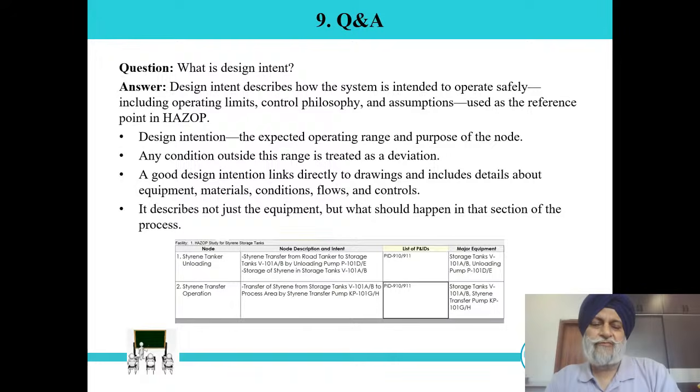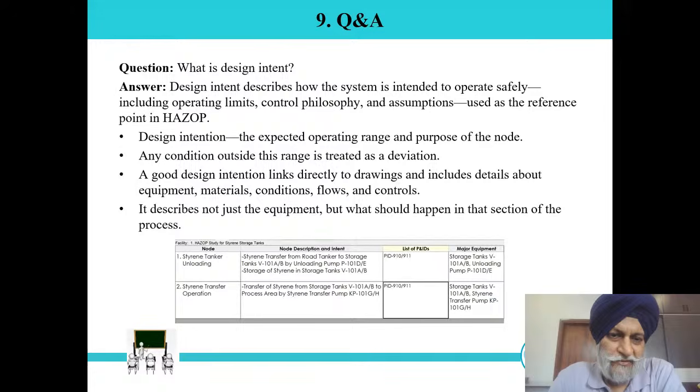Then what are the operating parameters in the column? Parameters like temperature, pressures, all these parameters. That is a design intent. So any design intention includes our streams and operating parameters, and assumptions we have made, or control philosophy. Suppose we have to maintain the pressure at 70 mm Hg vacuum, mercury vacuum, or temperature at 140, 130. These are part of the design intent when we explain any stream's design intent.